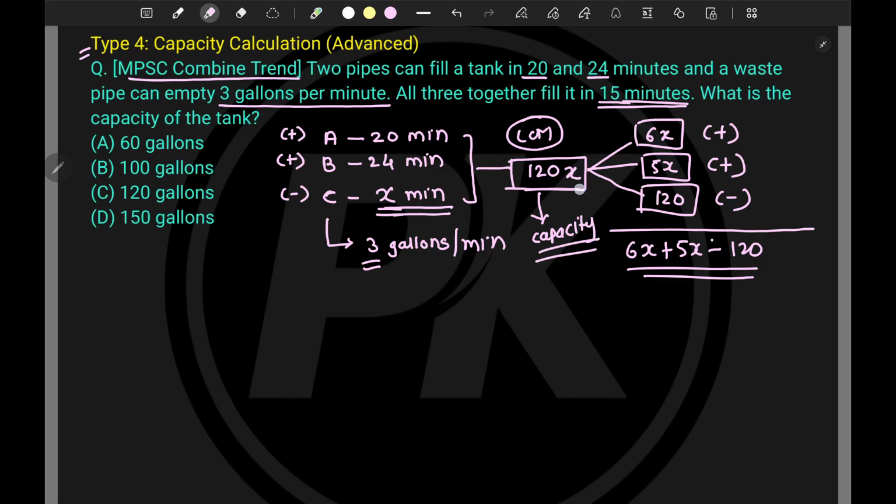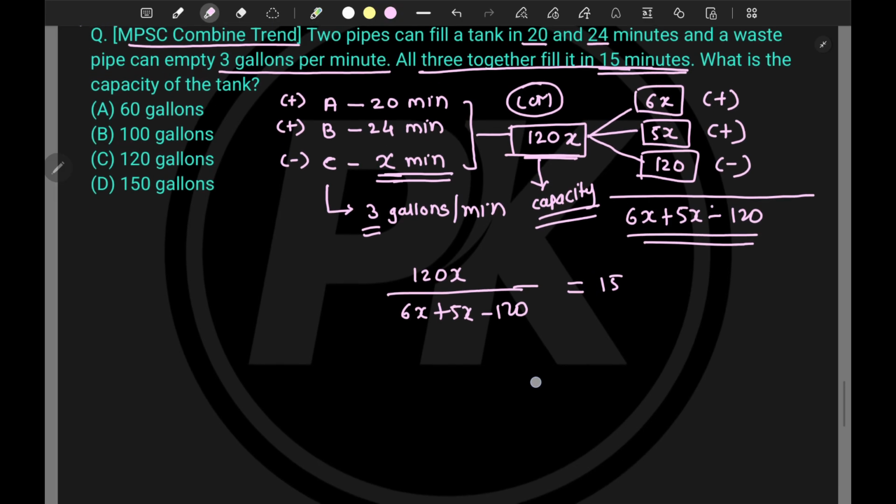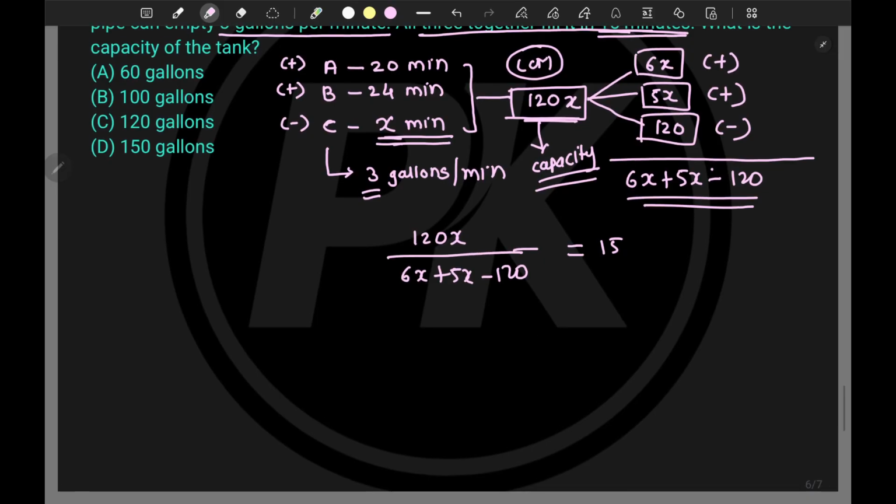Now to fill the entire capacity of the tank, how much time will it take, if all three pipes are open? So it will be 120x divided by this value, 6x plus 5x minus 120. This is not new for us, right? We have already done such things in time and work problems, and this is equal to how much? Because all three together can fill it in 15 minutes, so that value is already given to me. So I just have to solve this, right? Now tell me what is the value.